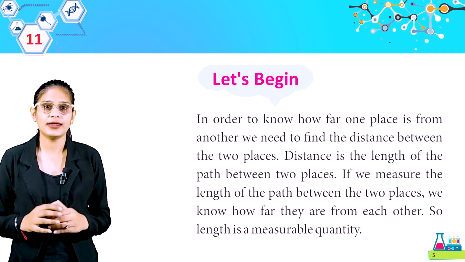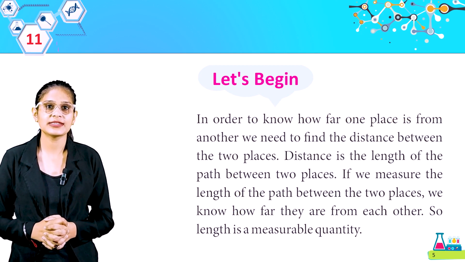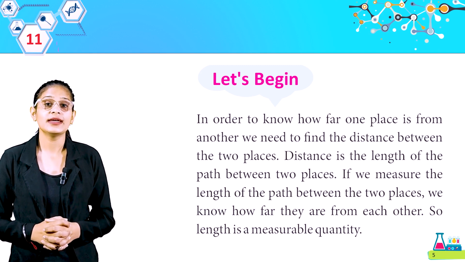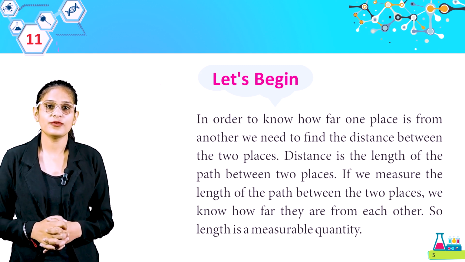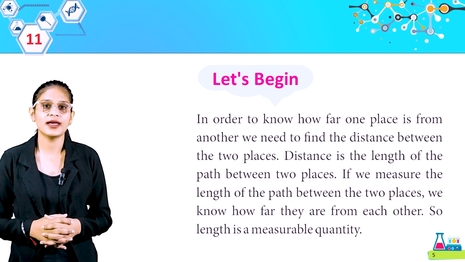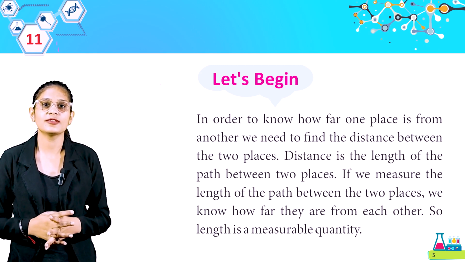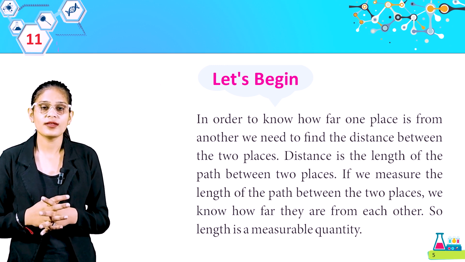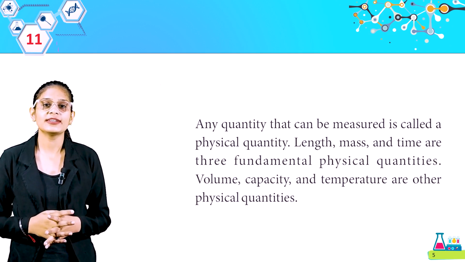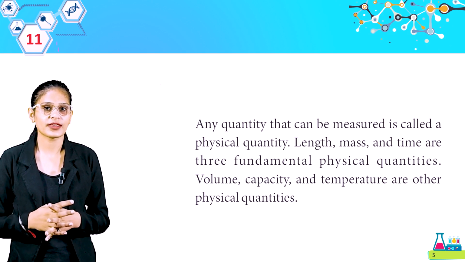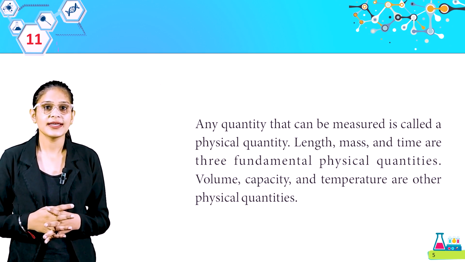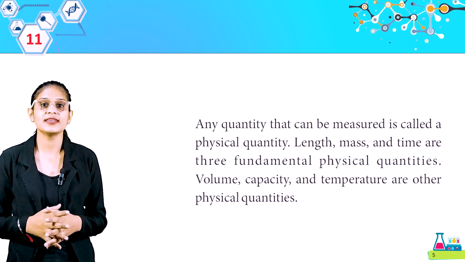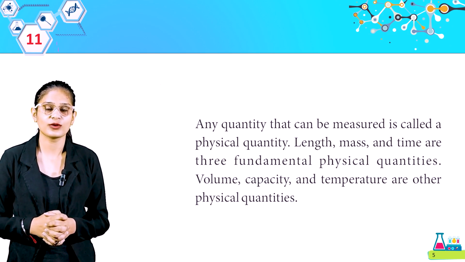Let's begin. In order to know how far one place is from another, we need to find the distance between the two places. Distance is the length of the path between two places. If we measure the length of the path between the two places, we know how far they are from each other. So length is a measurable quantity. Any quantity that can be measured is called a physical quantity. Length, mass and time are three fundamental physical quantities. Volume, capacity and temperature are other physical quantities.